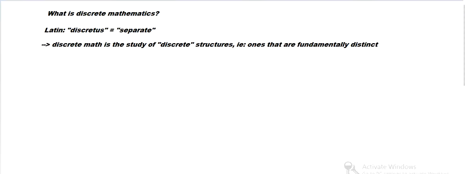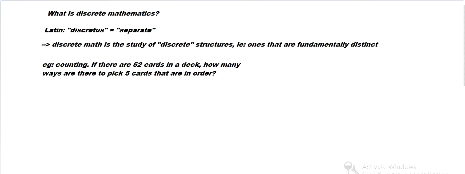But to answer the question, what is discrete mathematics? Well, the word discrete comes from Latin for separate. So we're studying structures that are fundamentally separate. So maybe it's best to just look at some examples of this.